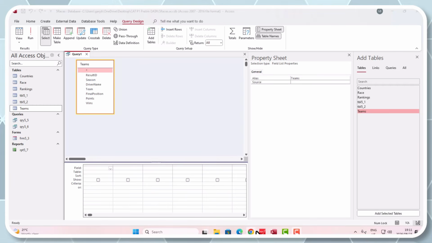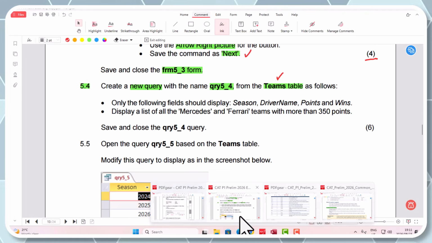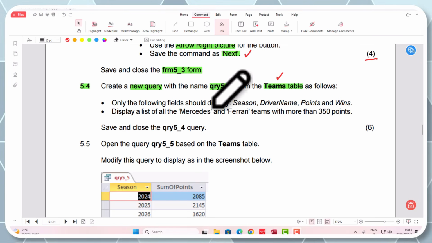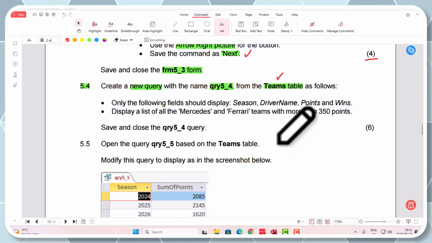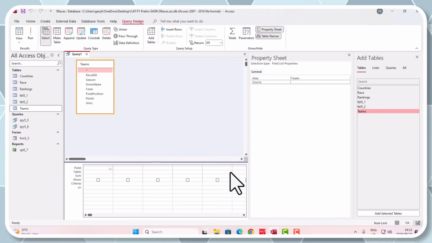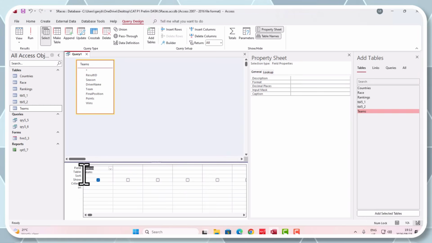All right, so let's go. I'm going to flip backwards and forwards here, guys, to do this. Obviously, when you have the question paper, you could have this on your table and read and do, but I've got to flip between the PDF. Only showing the following fields should display. Okay, should display, so that's important. So we need the season. I'm going there, season. Double-click, and it should pop it in there. There you can see the table is relating to the teams. Can you see it's telling you there? Teams and teams. So it ties up.